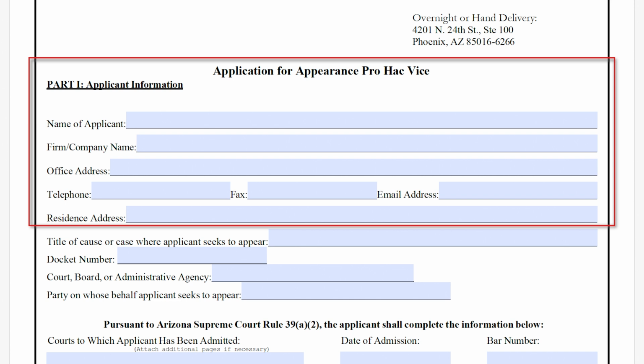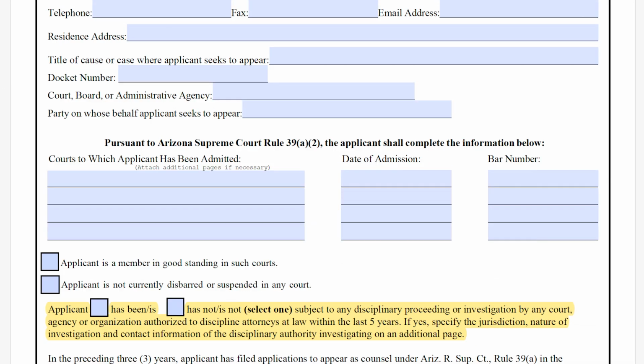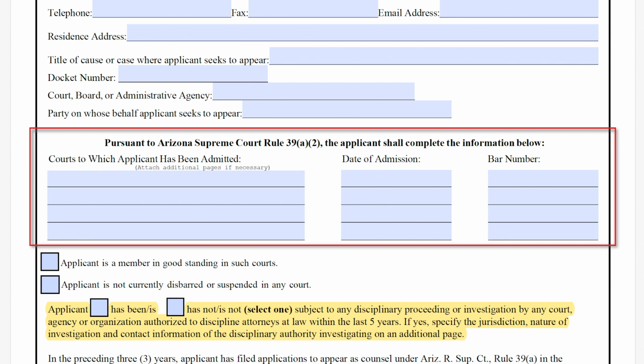Use an email address unique to you that has not been used for a previous Pro Hac Vice applicant. List the court, full case title, the party you represent, and the docket or case number. List every jurisdiction where you are fully admitted to practice, including those where you have an inactive status. Do not list prior Pro Hac Vice admissions.